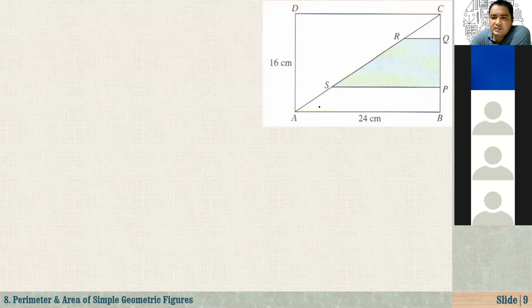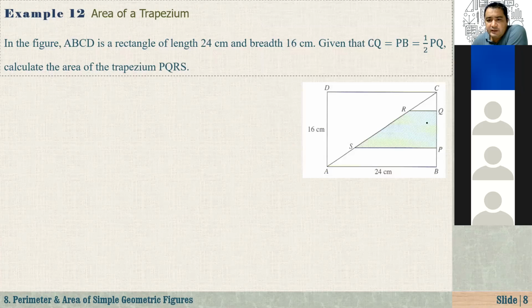Okay. So now to do this one, here CQ equals PB equals half of PQ. What does it mean? If I just divide this PQ into 2 halves, and here, let me draw a line from the middle of the rectangle. Now we have a line here, okay? So now what we have here, this equals this equals this equals this, right, Adilhan? Is it clear? Yes. Because as you see here, this CQ, if I just choose this as X, for example, PB also X, this PQ must be 2X, right? Because half of 2X is equal to X.